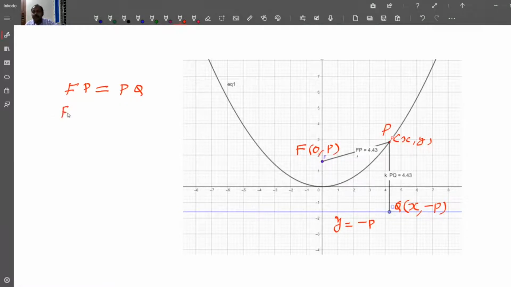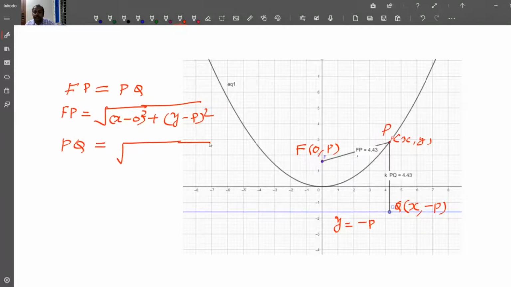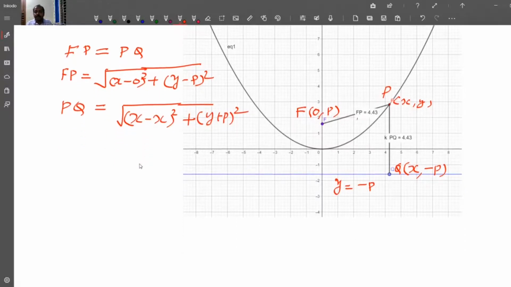FP is the square root of (x minus 0) the whole squared plus (y minus p) the whole squared, and PQ is the square root of (x minus x) the whole squared plus (y plus p) the whole squared.